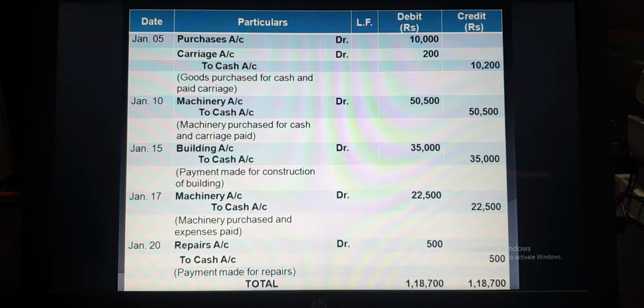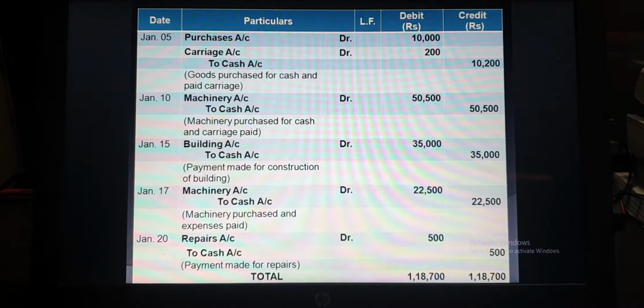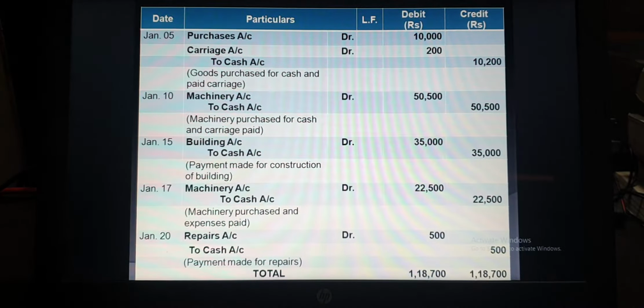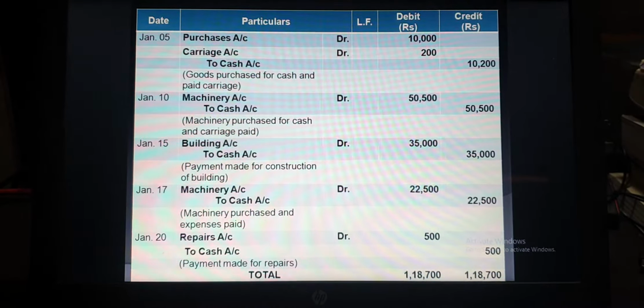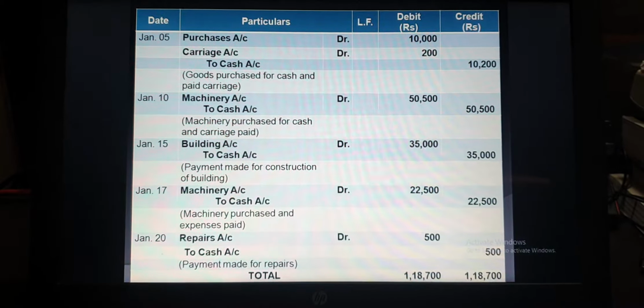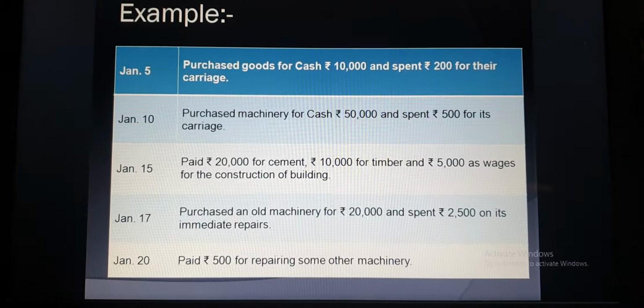So here is the first entry: purchase account debit, because it is related to purchase of goods. Then whatever is spent on carriage will be debited to carriage account, and credit is related to cash. So the entry will be purchase account debit 10,000, carriage account debit 200, to cash 10,200. That is related to purchase of goods and carriage paid.